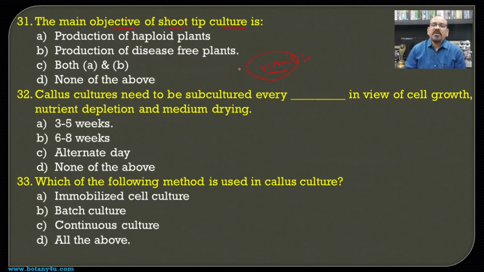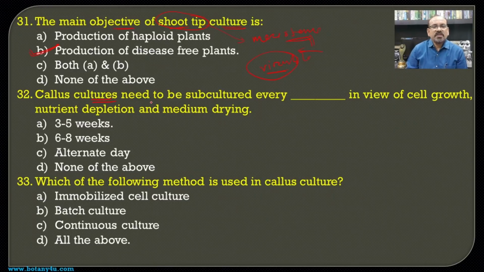Usually here there is a utilization of the shoot tip which contains the meristems, and the meristem cells do not contain viruses, and hence there is a development of a virus free population in the culture, and hence the production of disease free plants becomes one of the objectives of shoot tip culture.